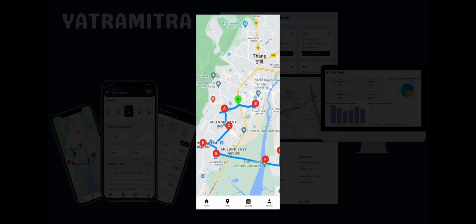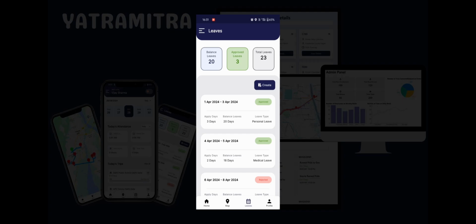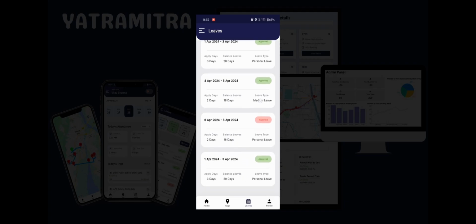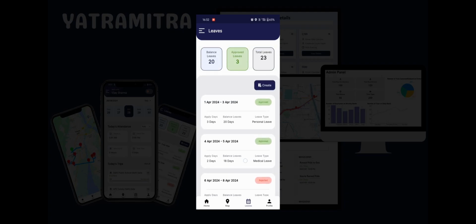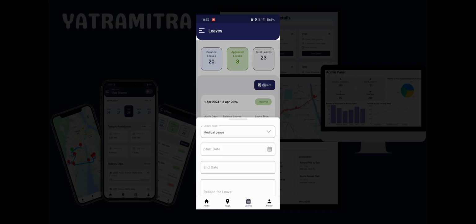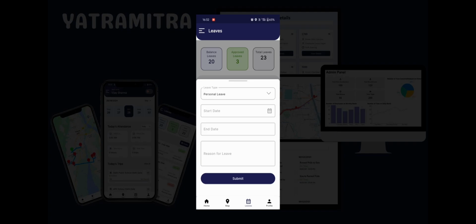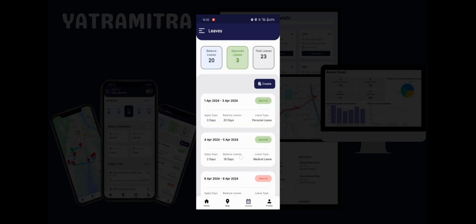Now let's dive into the employee management features of this solution. Starting with the leave management screen. At the top, users can see their leave balance, approved leaves, and total leave count. Below, a detailed list shows recent leave applications with status indicators for easy tracking, providing information on the applied days, remaining leave balance, and leave type. The Create button allows for quick and hassle-free new leave applications.